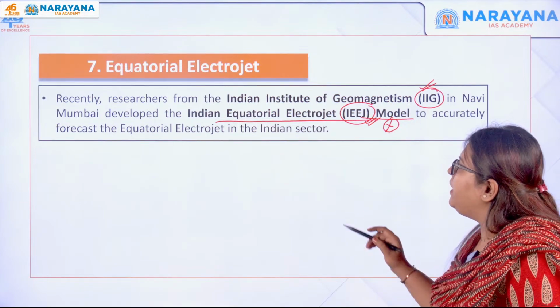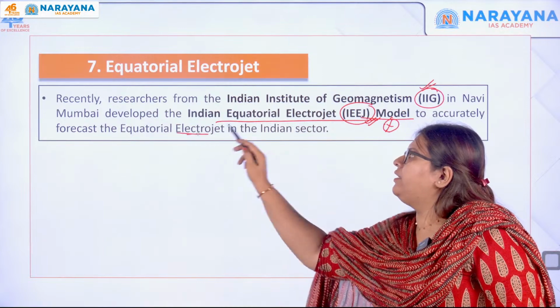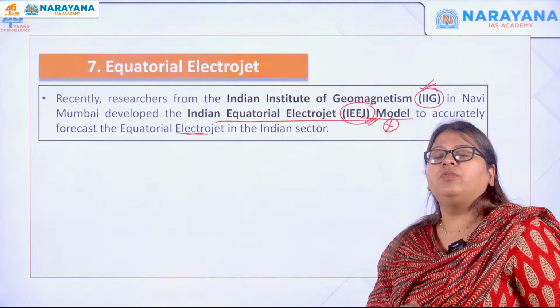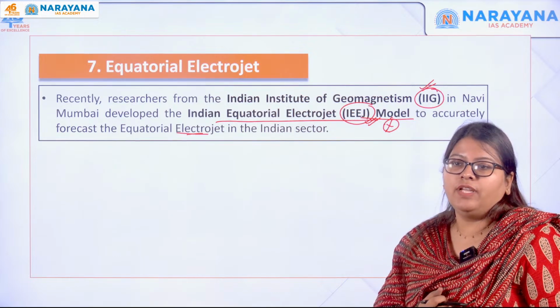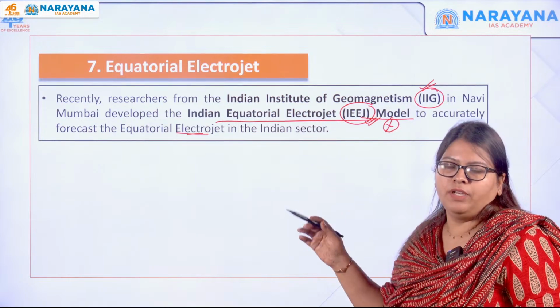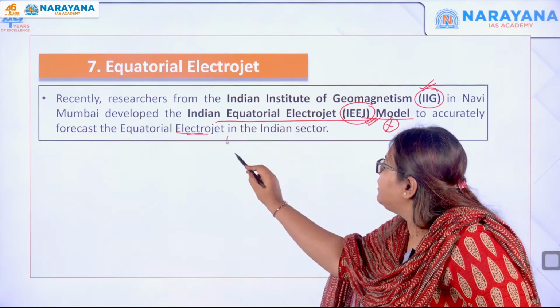So what do you mean by equatorial electrojet? That is what we need to see. For this we have to understand the different layers of the atmosphere. You can ask me why. Because this equatorial electrojet phenomenon is nothing but an electric current.